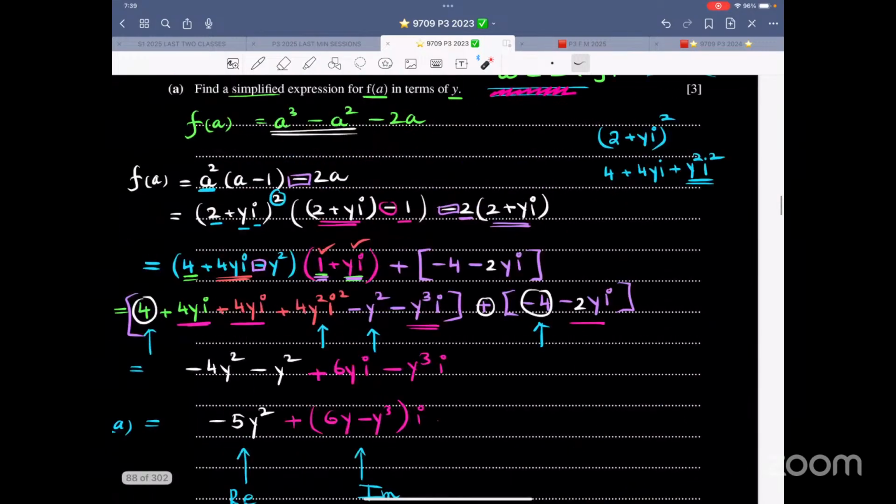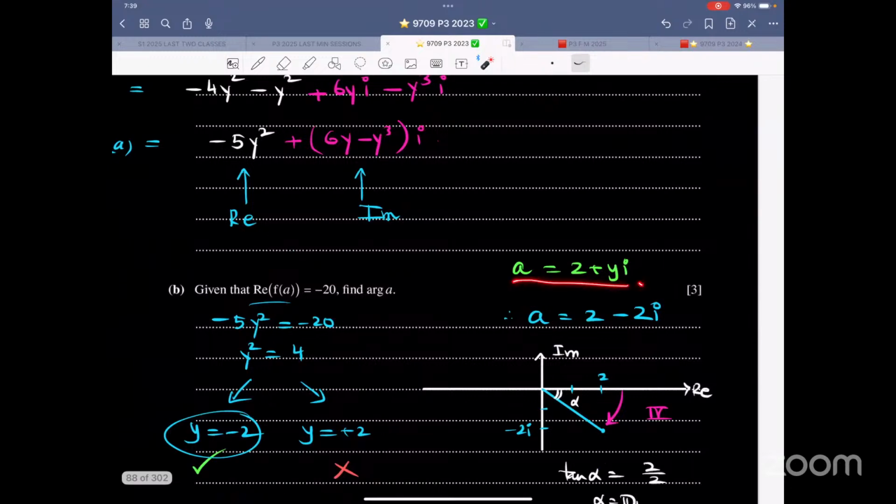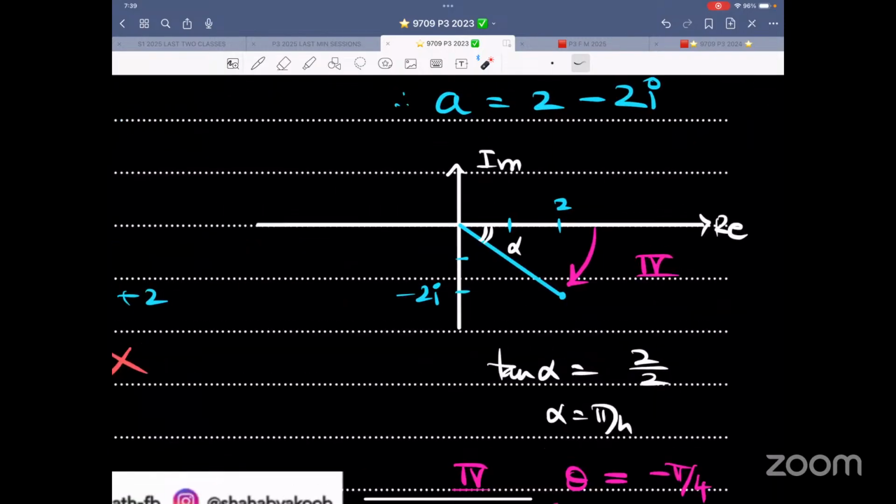So a lot of people, what they do is that they plug in the value of a over here or something like that. We don't have to. a is already given. So a is denoted as 2 minus 2i. x is positive. y is negative. That is the fourth quadrant. The basic angle is 45 degrees, tan inverse of 2 over 2. Always calculate with the positive ratio. It's in the fourth quadrant.